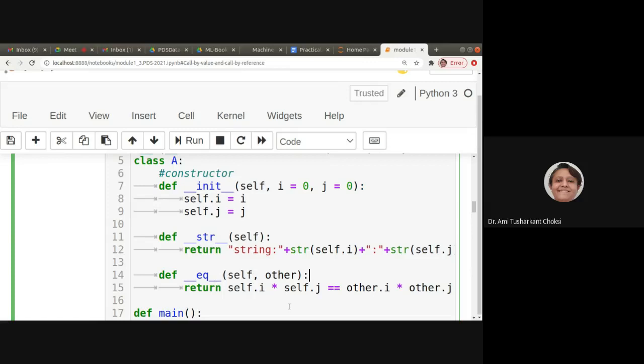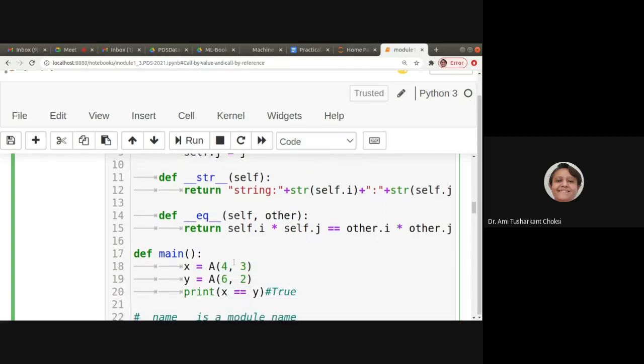Return self.i multiplied by self.j is equal to other.i multiplied by other.j. Now for checking the equality, it is not always the case that this is the logic. You can write the logic yourself, whether you are checking for equality only, or for multiplication, division, addition, subtraction, whatever. Logic is up to you.